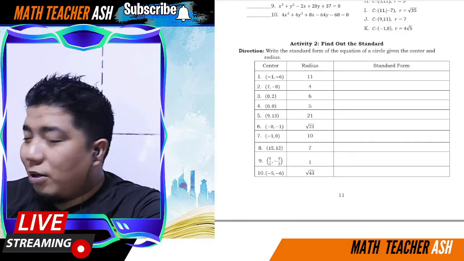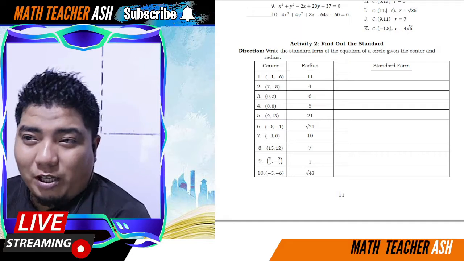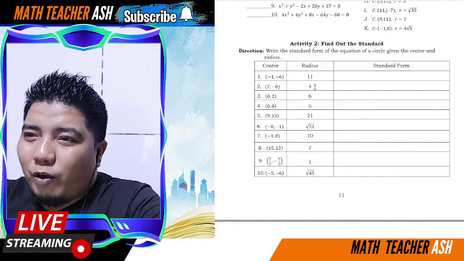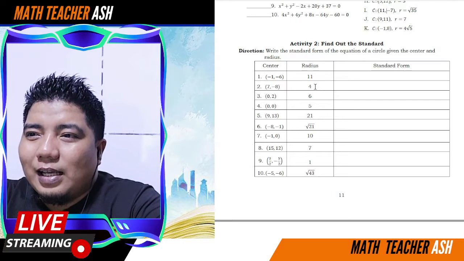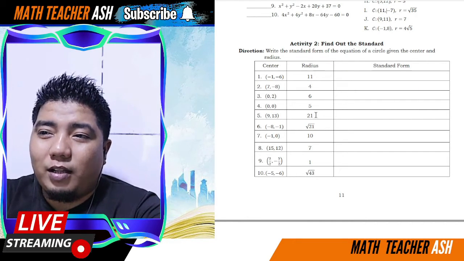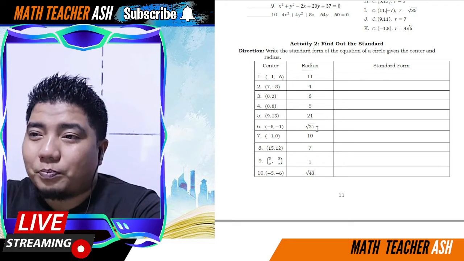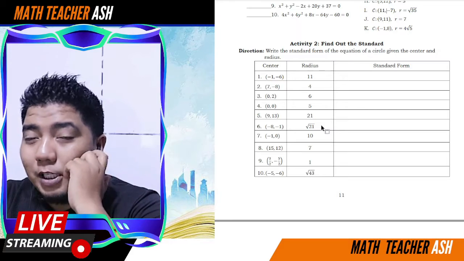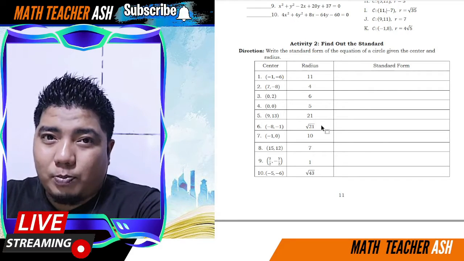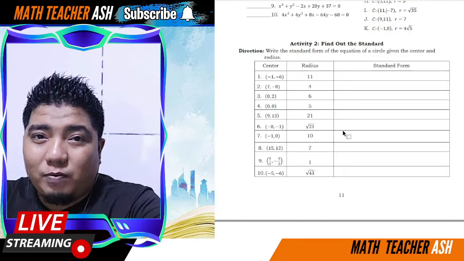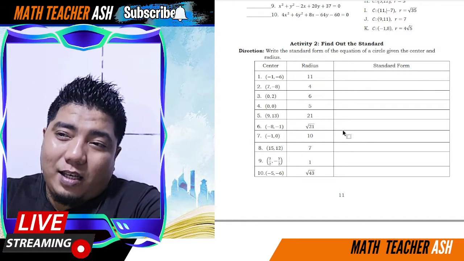Okay, so for the r squared, para r squared na lang ang ibigay ko sa inyo. So for r squared, this one is 16. Ito, 36. Ito naman, 25. Ito naman, 441. Ito, 21. Of course, when you multiply a square root expression or a radical expression, lalo na pag naka-square root siya, by itself, you just eliminate the square root symbol.